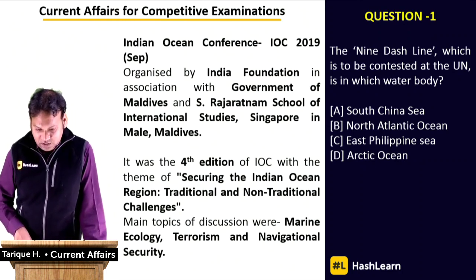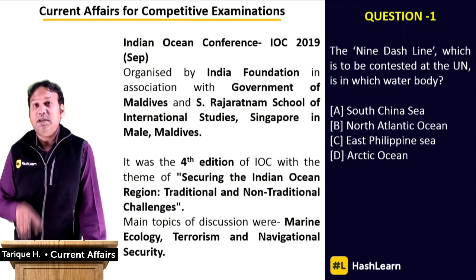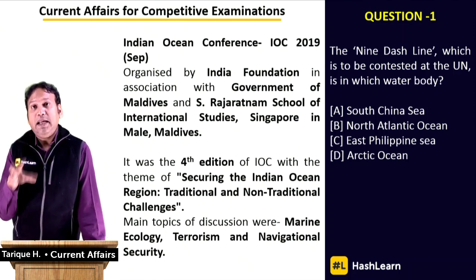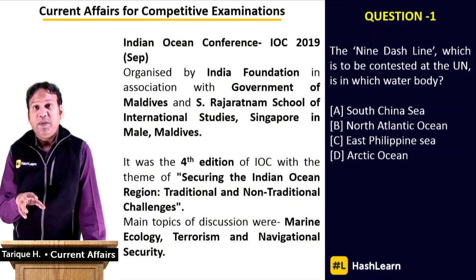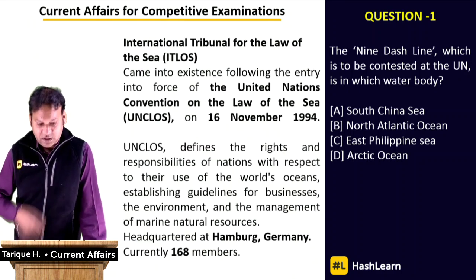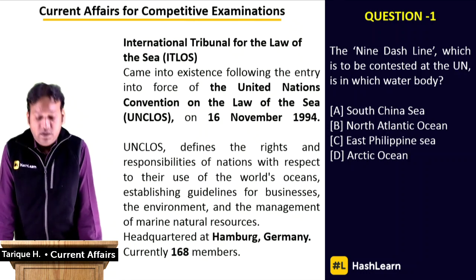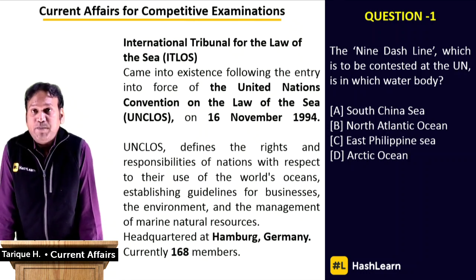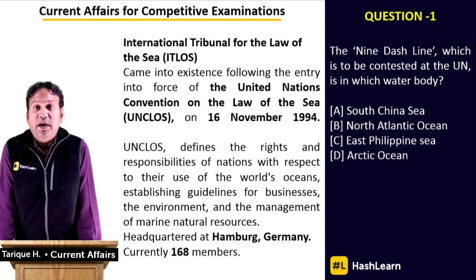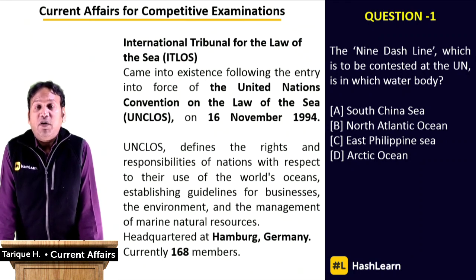And let's also note something more about this 9 dash line that can be very useful for you regarding ITLOS, that is the International Tribunal for the Law of the Sea. It is a UN monitored tribunal, ITLOS.